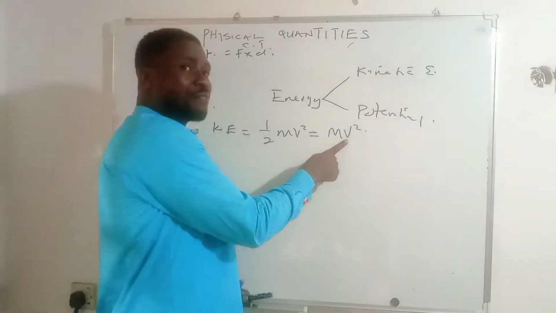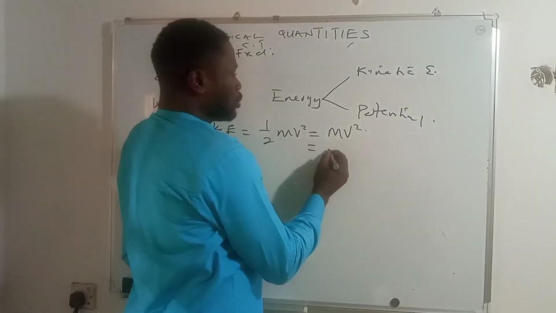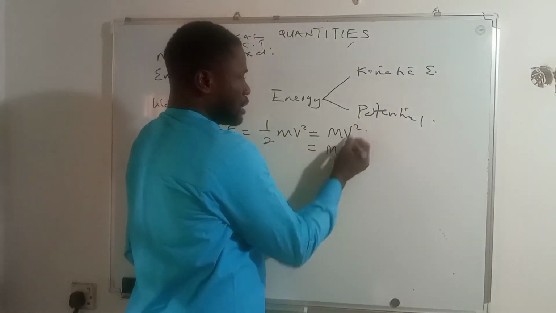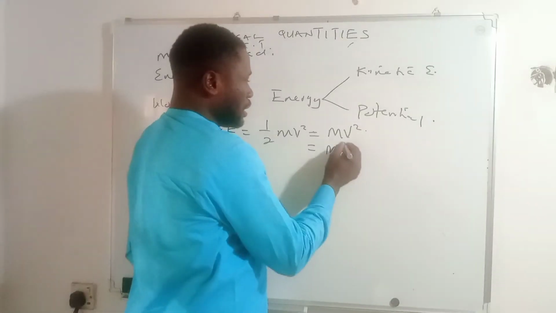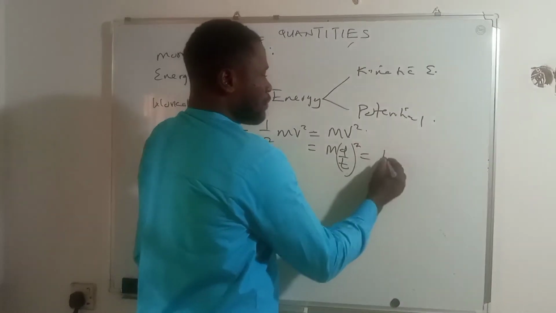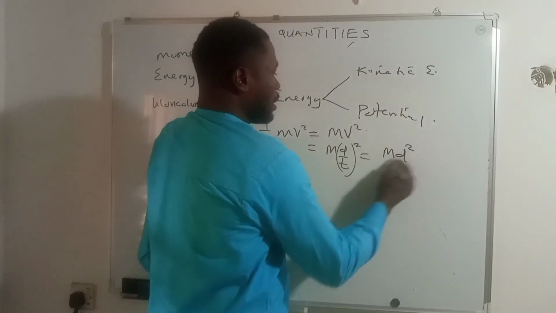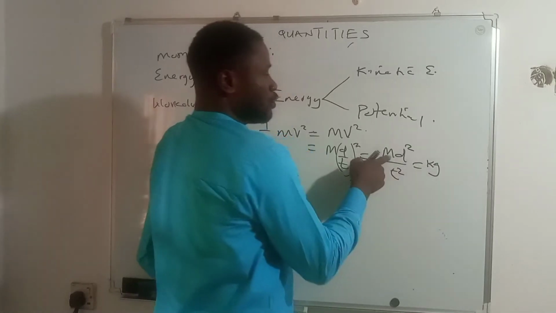Velocity itself is not a fundamental quantity, so as we have always done, velocity is d over t, and because the v is raised to power 2, the d over t has to be raised to power 2, and this gives us m d square over t square. The unit therefore becomes kilogram, which is the unit of mass.